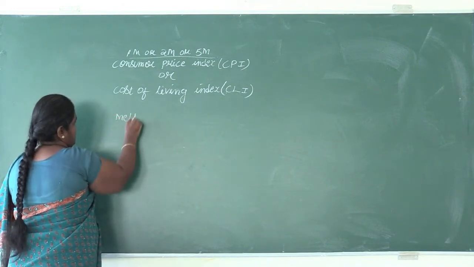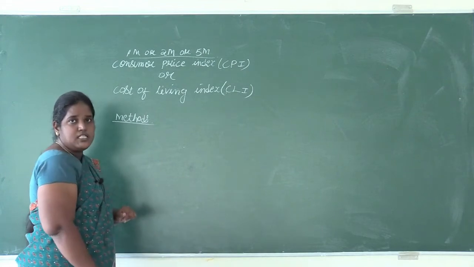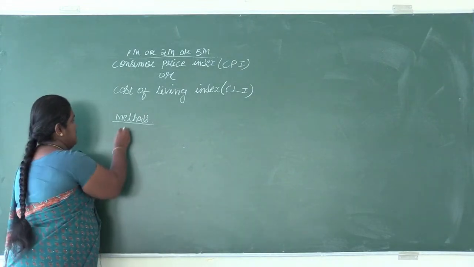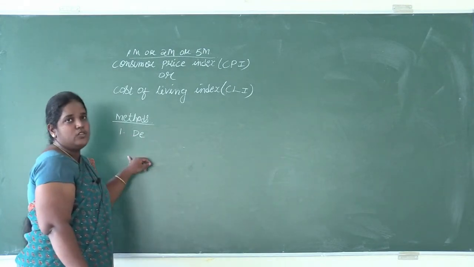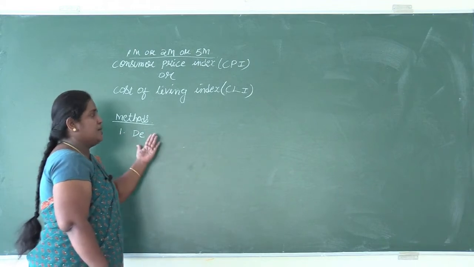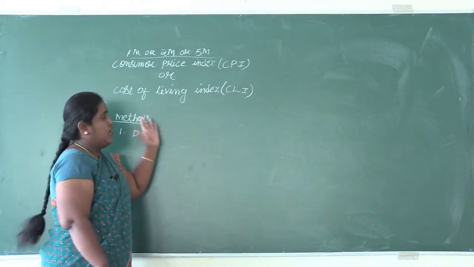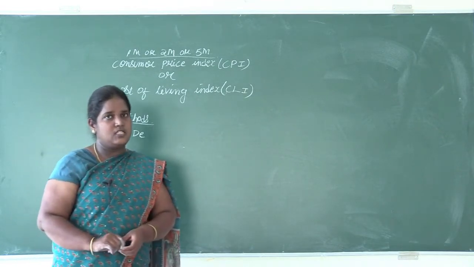The next is the methods or steps involved in constructing consumer price index. The first step is similar to the steps involved in constructing an index number.